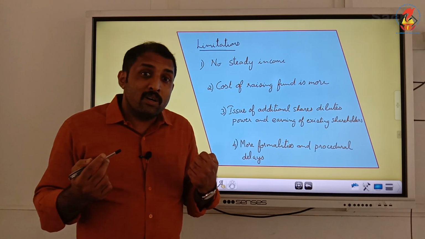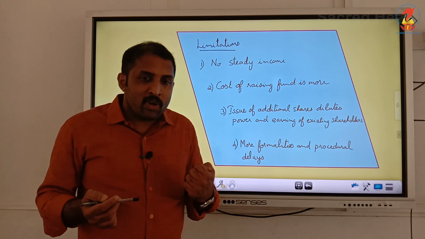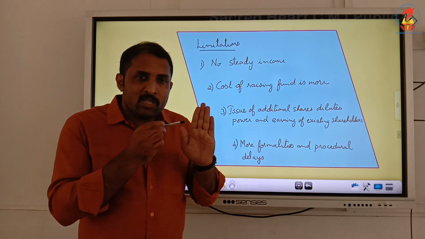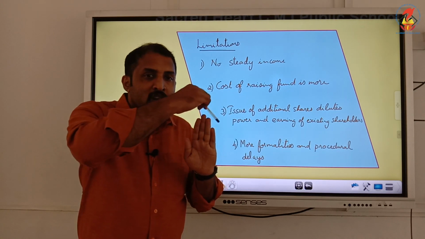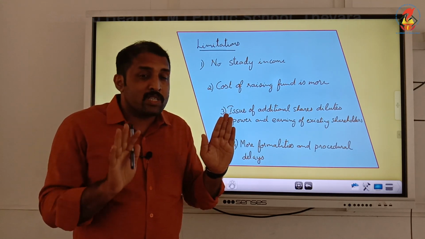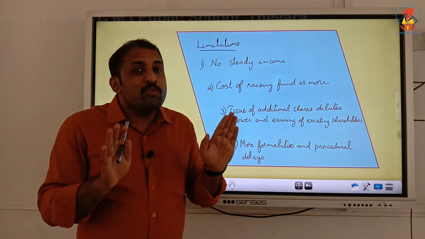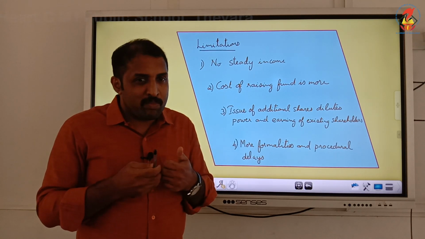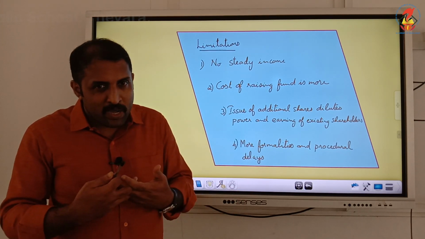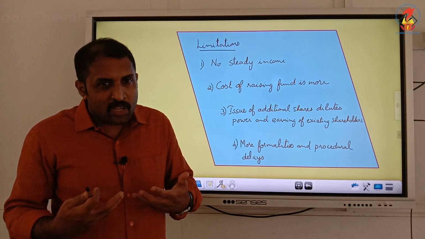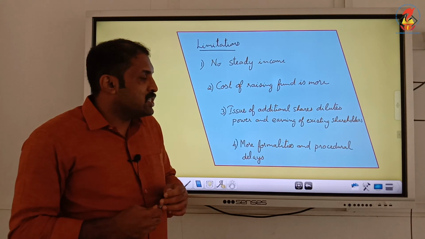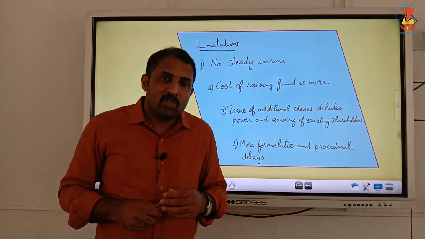Along with that, earnings will also come down, because the first time if it was 100 shareholders, the total profit has to be shared with the 100 shareholders. But when 50 more shareholders are coming, the profit has to be shared with the 150 shareholders. That means the earning also will come down. The share of earning will come down. Dividend will come down.